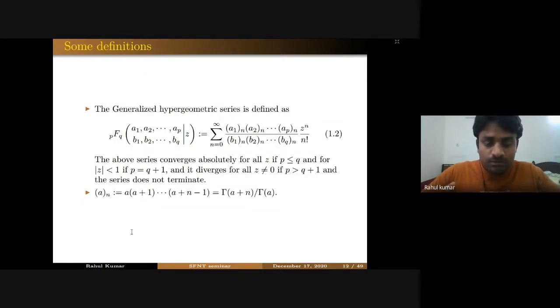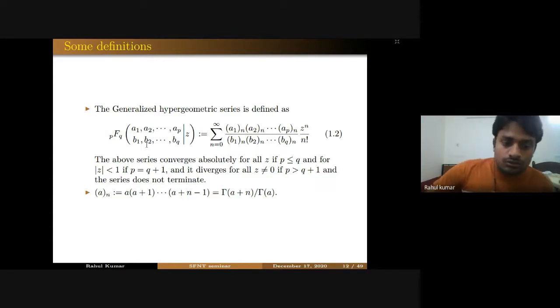So to state our main result, let me give you some definitions. Let me define some functions. The first one is the generalized hypergeometric series, which can be given by this infinite series. The notation is pFq. For these p parameters, you have p, and for these q parameters, you have q, and these p parameters will be in the numerator, and these q parameters will be in the denominator, and then you have z to the power n over n factorial. So this is the definition of the generalized hypergeometric series. In the later part of my talk, these hypergeometric functions will appear very frequently. Sometimes we will have 1F2, 0F3, and 0F2.